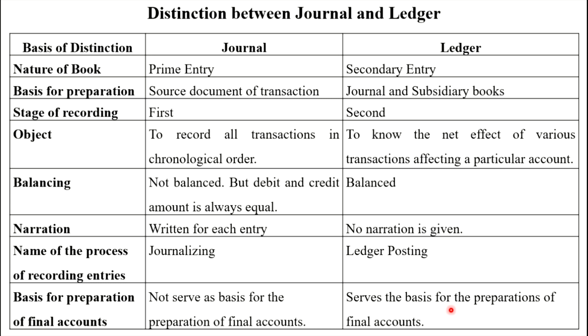Okay, this is all about the books of account. Remember, there are two books of account, that is journal and ledger. Journal is a prime entry book. As and when transactions occur, we record them in the journal, chronologically. In the ledger we classify the accounts, meaning the ledger is nothing but a group of accounts. In that ledger we prepare the cash account, salary account, machinery account, Suresh account. Likewise, we classify the accounts and try to find out the effect of the transactions on particular accounts. Okay, thank you.